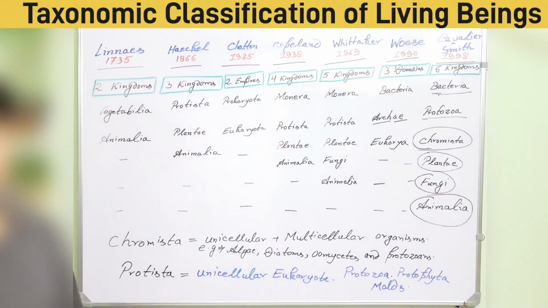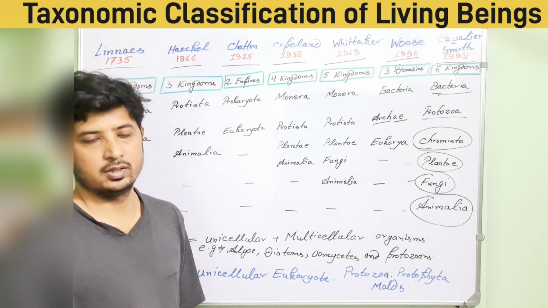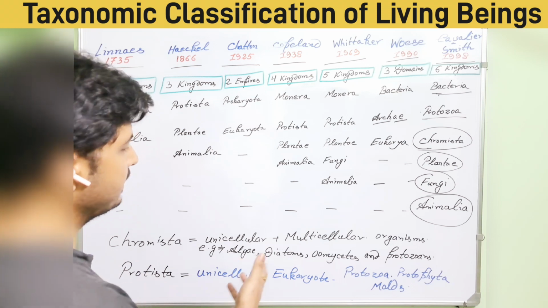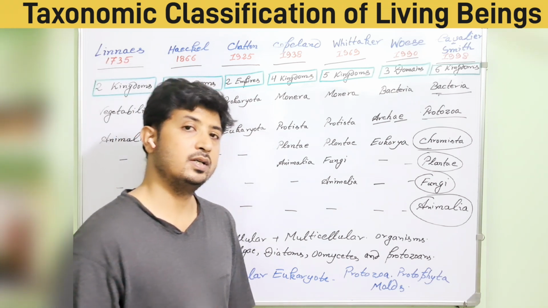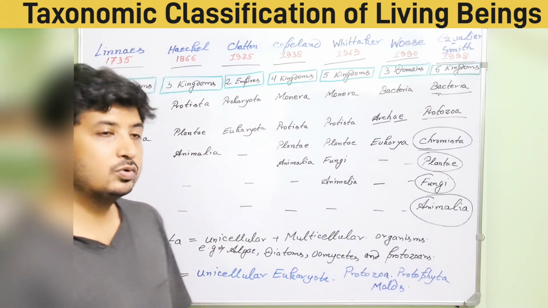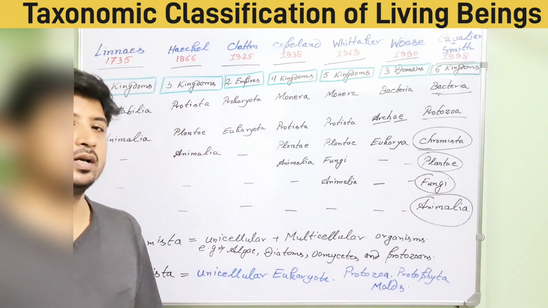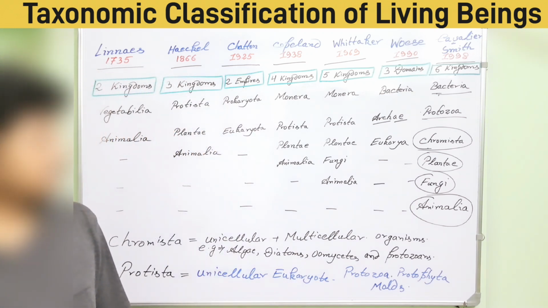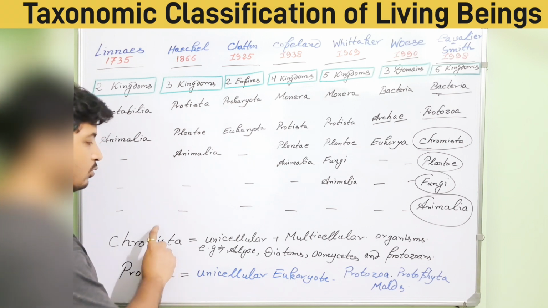So here the chromista and protista, two terms you need to understand properly. Chromista is the mixture of unicellular and multicellular eukaryotic organisms like algae, diatoms, oomycetes, and protozoans. And protista is specifically for unicellular eukaryotes, where protozoa, protophyta, and molds are there. So that you need to understand in between them. This is a very important part, so do not confuse protista and chromista.